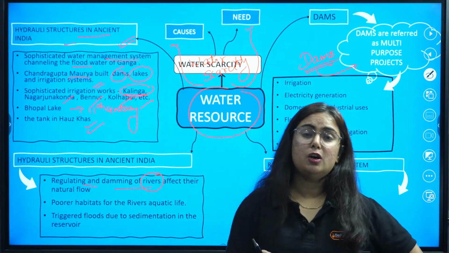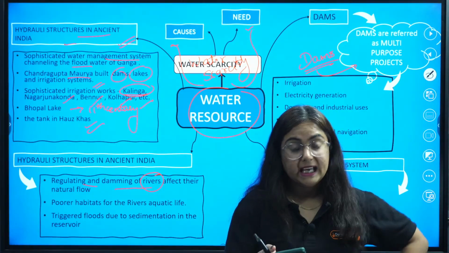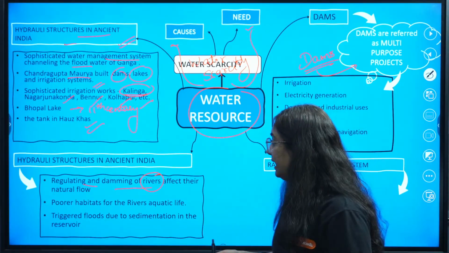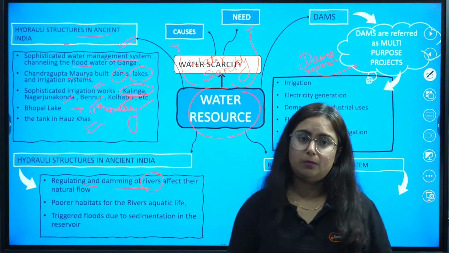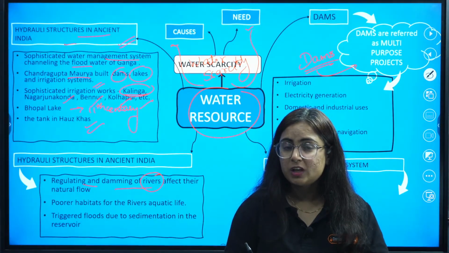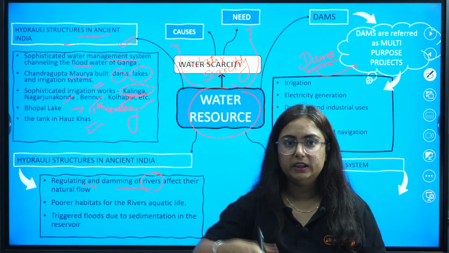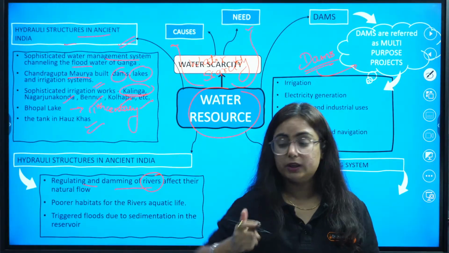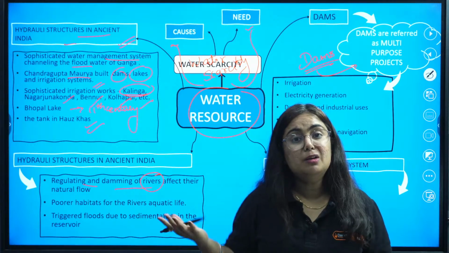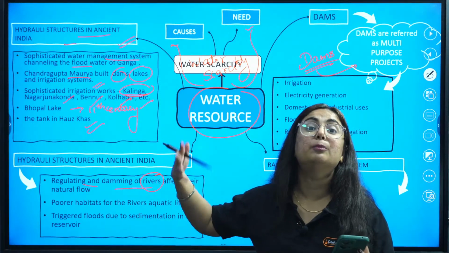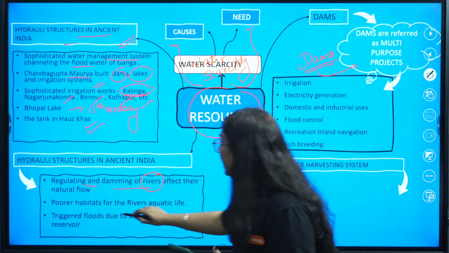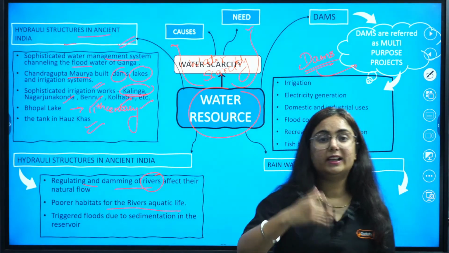But there occurred a problem. Pay attention, instead of regulating, it affected the natural flow. If you do wrong with nature, you will get a response. So instead of regulating, what happened now? There was the natural flow of the river. Now you made a channel and diverted that flow. The channel might go through the main city and sometimes floods can come. This was also a reason. Pay attention. Also, poor habitat of river aquatic life.